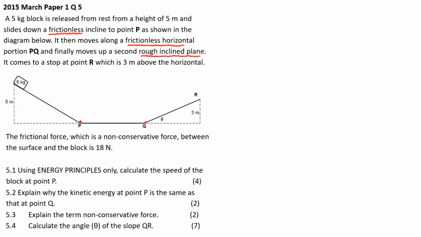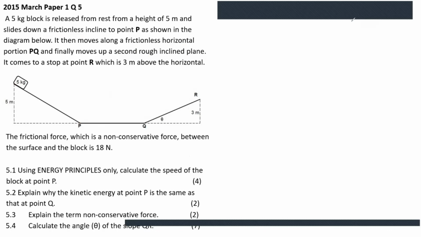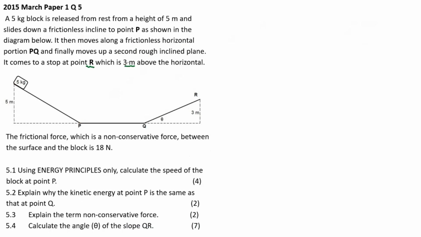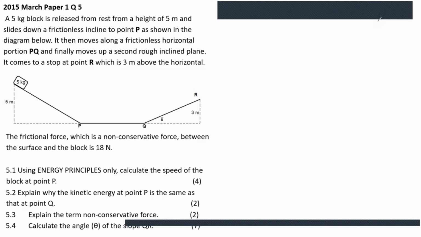So from the start to Q there's no friction, but QR, the second incline, is rough, which means there is friction between Q and R. It comes to a stop at point R, which is 3 meters above the horizontal. Perfect.